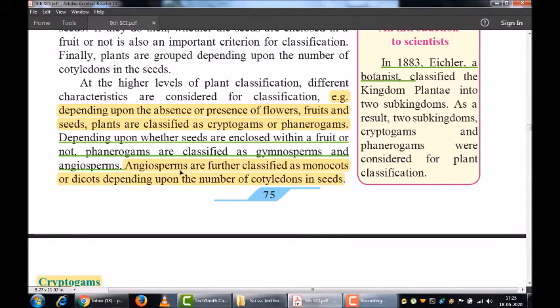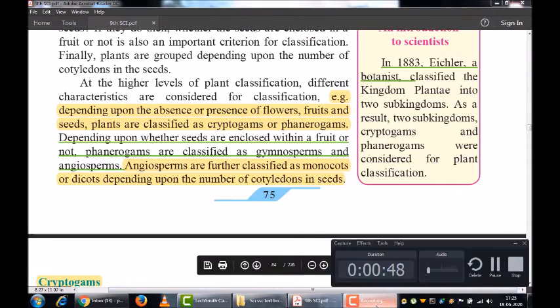Also whether the seeds are enclosed within a fruit or not. Phanerogams are classified into gymnosperms and angiosperms, whereas the group angiosperms is further classified into monocots and dicots. So this is regarding the basic characteristics of the classification. Now we are going to turn towards the next section, that is the actual classification. First we are going to study the cryptogams.